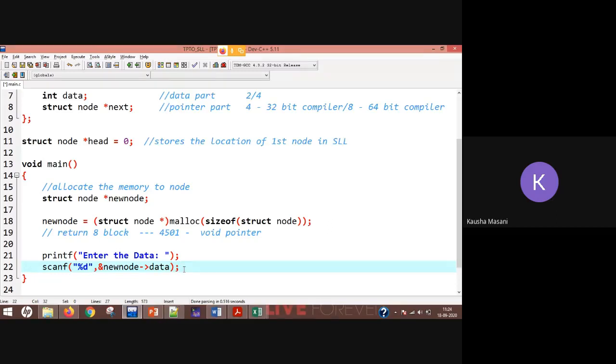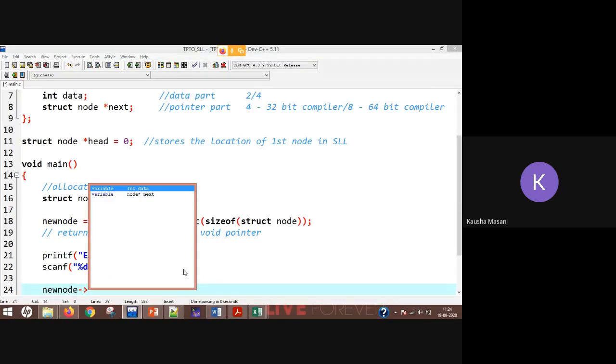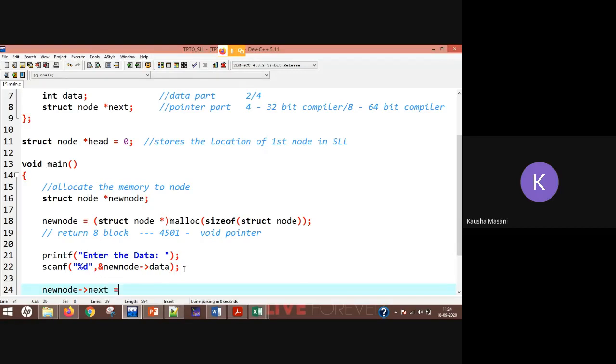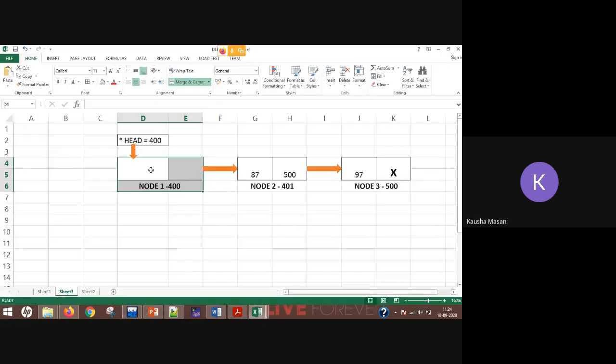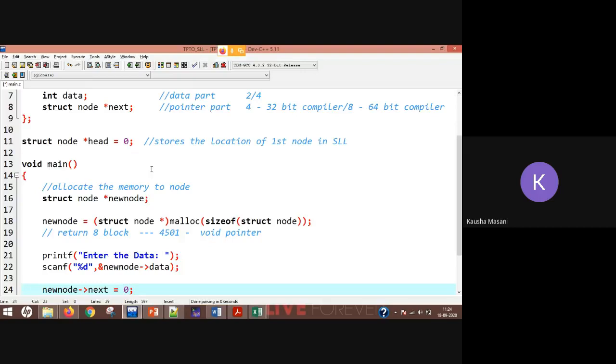Okay, and if you want to store the value in your next, that is your pointer, simply you can write new node arrow. Again, it is going to give you the option, so in that you can select your pointer. So next equal to 0. So what you did, you gave the data part and you gave the pointer part as 0, or you can say X. Fine.